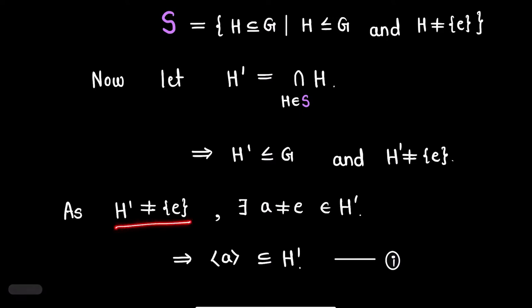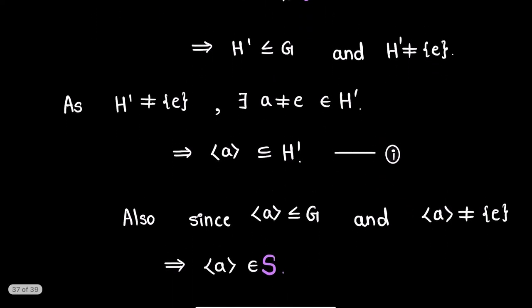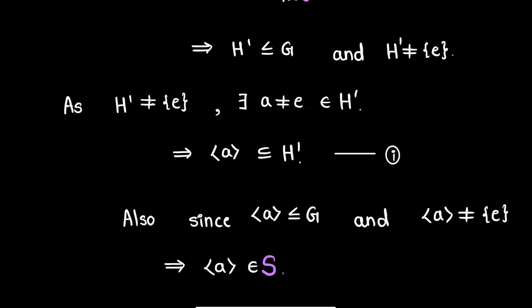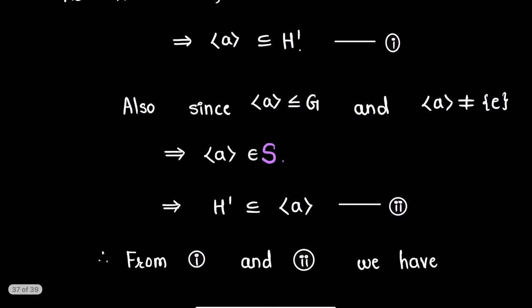Now as H' is different from identity, there will exist a non-identity element, say a, in H', such that the cyclic group generated by a will be a subset of H'. Give this number 1. Now since a is different from identity, the cyclic group generated by a will be a non-trivial subgroup of G. Therefore, the cyclic group generated by a will be a member of class S, and this implies H' is a subset of the cyclic group generated by a.